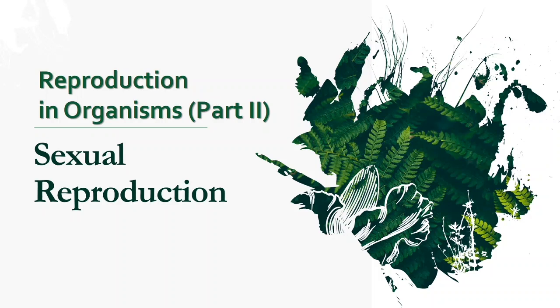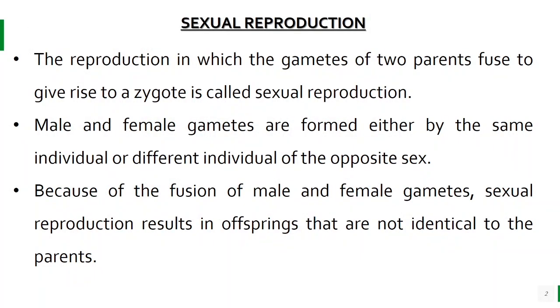Hello students. So today we are going to do reproduction in organisms part 2, that is sexual reproduction. So first of all, what is sexual reproduction? It is a type of reproduction in which the gametes of two parents fuse and give rise to a zygote. Like we have studied in case of asexual reproduction.